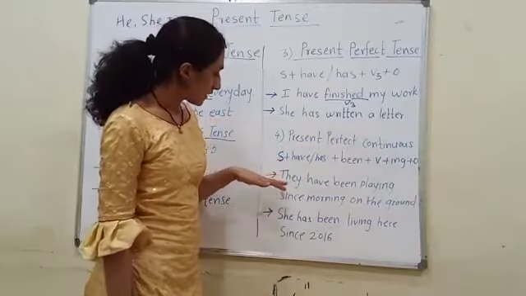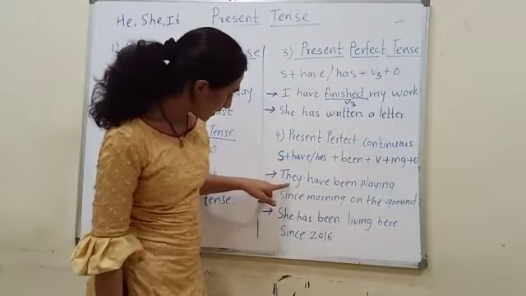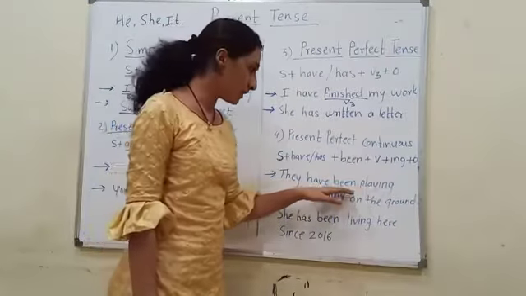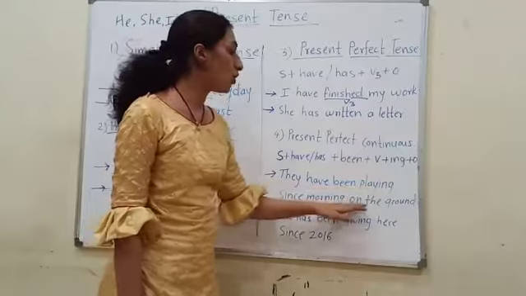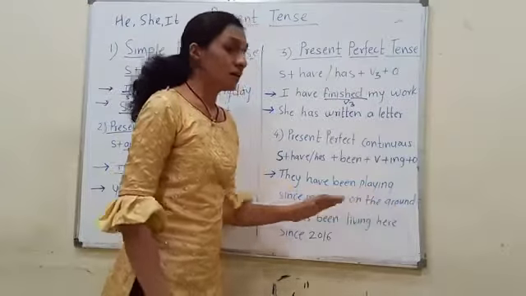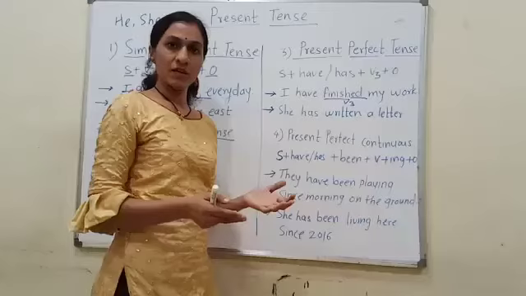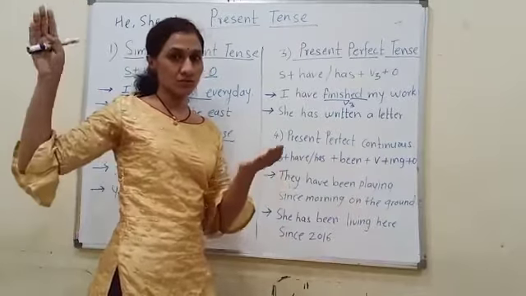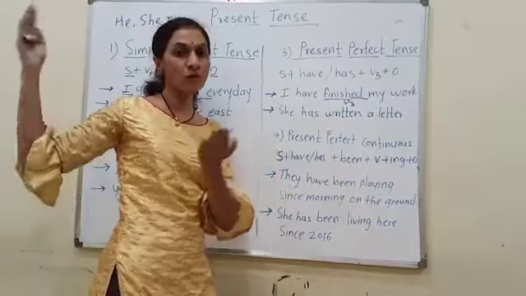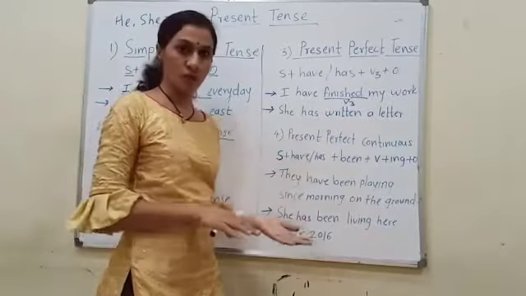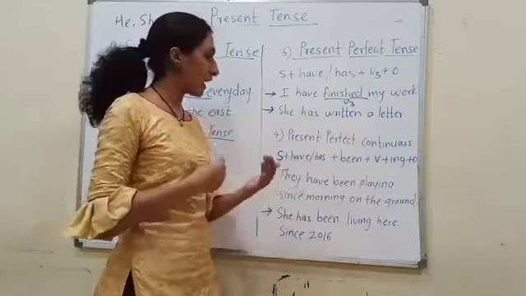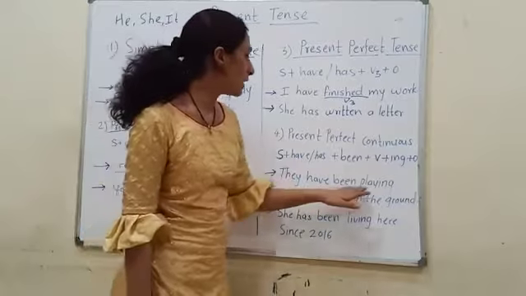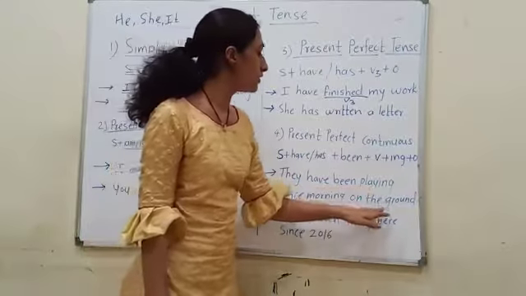Look at this sentence: they have been playing since morning on the ground. They are still playing, but they have been playing since the morning. The action continues from the morning until now.